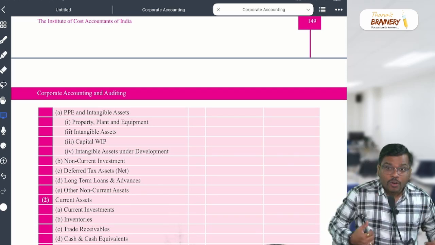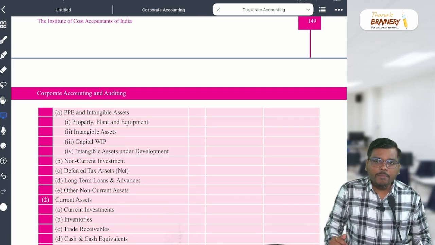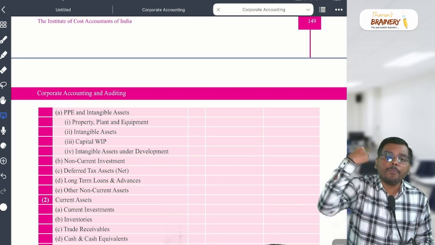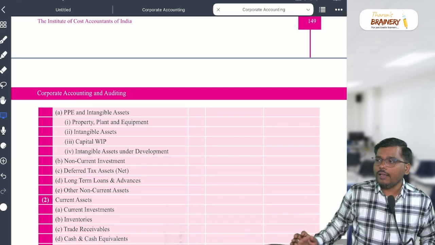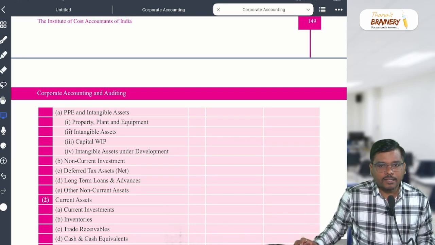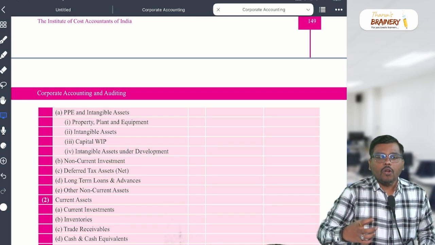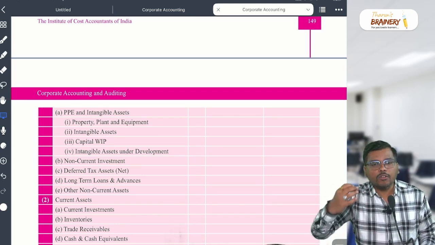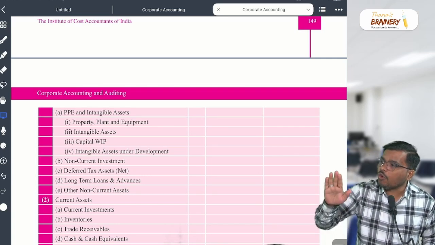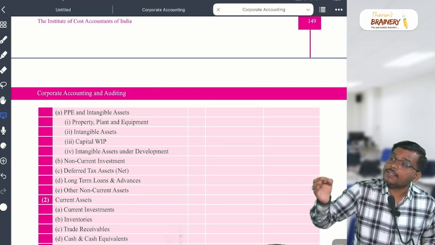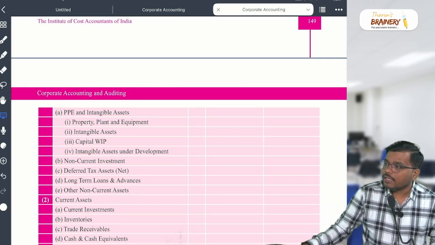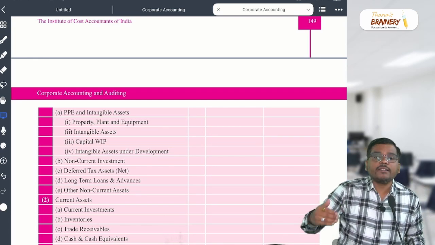You are expecting that you are going to receive that asset. And if you have to pay, we have to pay that, it will become what, sir? Liability. Are you able to understand? Yes or no? So if current asset, whenever we are going to receive or expected to be received within the period of 12 months or one operating cycle, we call it current asset. What about the non-current assets, sir?